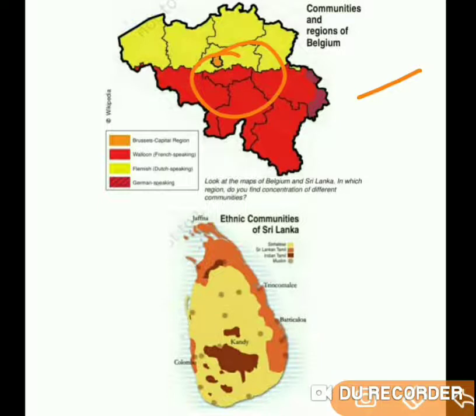So we can see the whole scenario of the country will be very very bad, where Dutch people and French people will be quarreling with each other, and they will be always demanding their rights and their powers. And what would be the condition of German people? They will be undermined. So this is the case of Belgium.